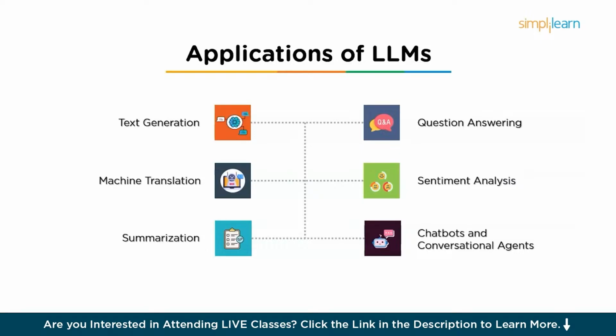Then it's used in sentiment analysis. LLMs can be trained to classify and interpret the emotional tone of a piece of text, such as detecting whether a tweet or a review is positive, negative, or neutral. This is widely used in social media analysis and market research. And it can also be used, as told before, in chatbots and conversational agents. LLMs are widely used in chatbots, virtual assistants, and customer service applications.